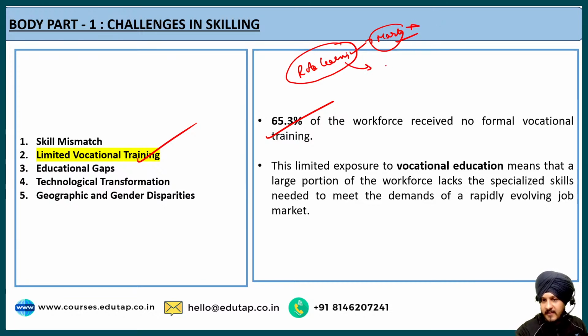Less emphasis is focused on skilling, and since skilling is not done at the right point of time and with good value, it creates a gap between the requirements of the industries and the education that is provided by the educational institutes, fine.